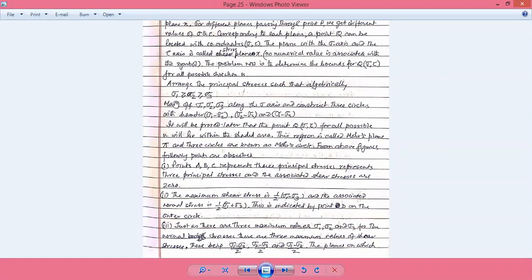There are other instances I will go through afterwards. Here we are saying sigma 1 is the maximum, sigma 2 is the in-between, and sigma 3 is the minimum. Now, along the x-axis, first of all, mark the sigma.